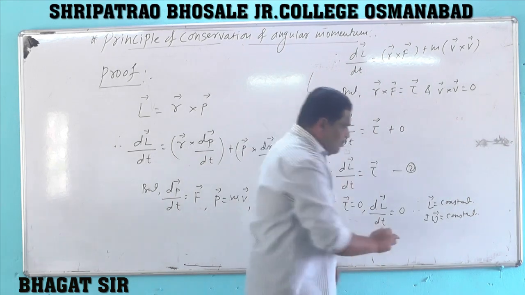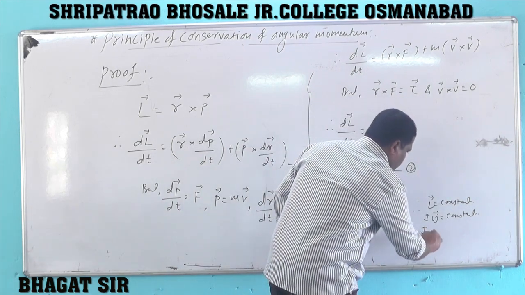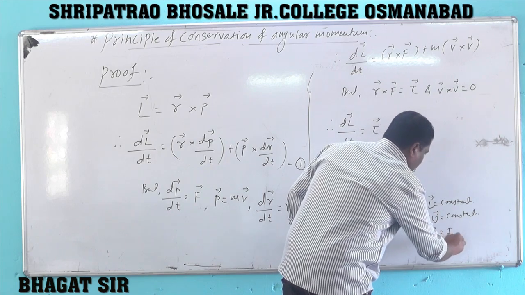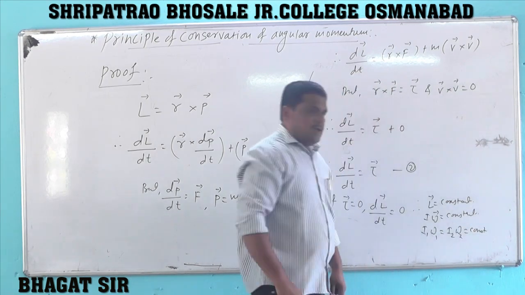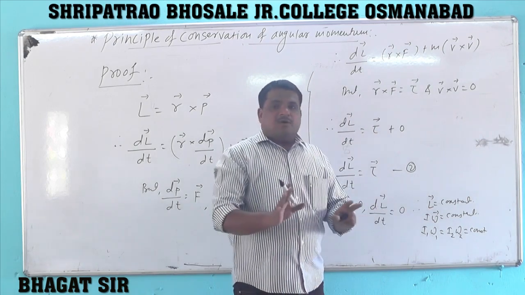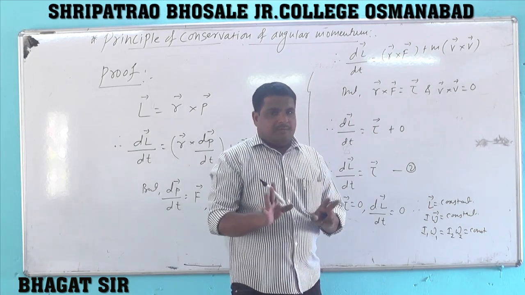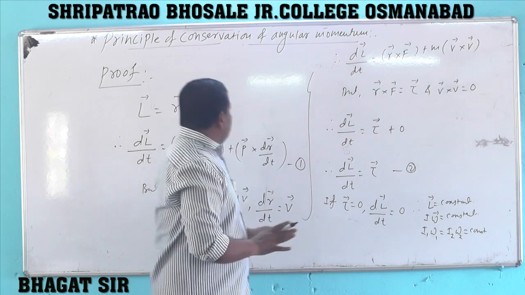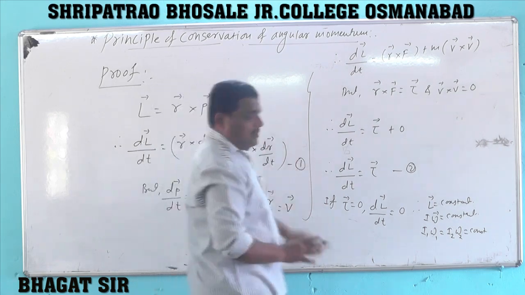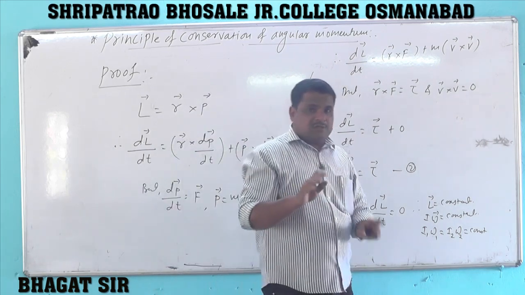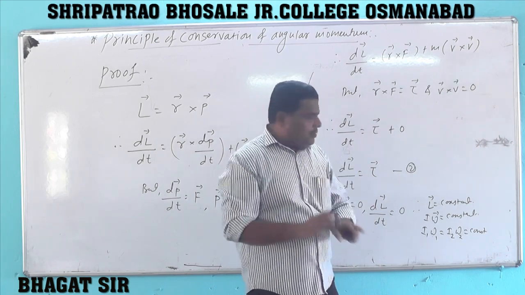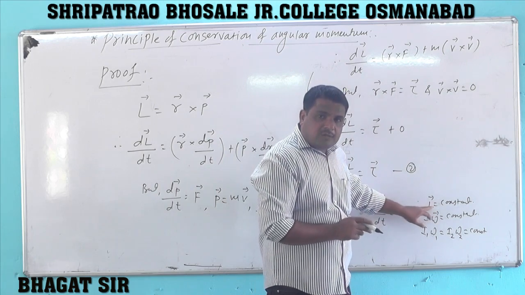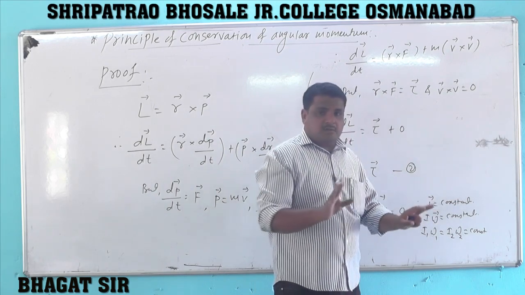Product I omega constant means I1 omega 1 equals I2 omega 2, and that is equal to constant. And this is the principle of conservation of angular momentum, which states that if the resultant external torque acting on a rotating body is 0, its total angular momentum remains constant.